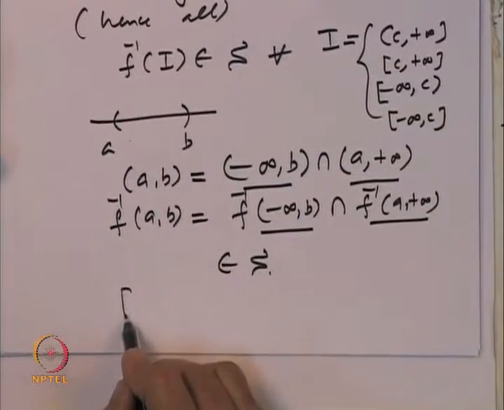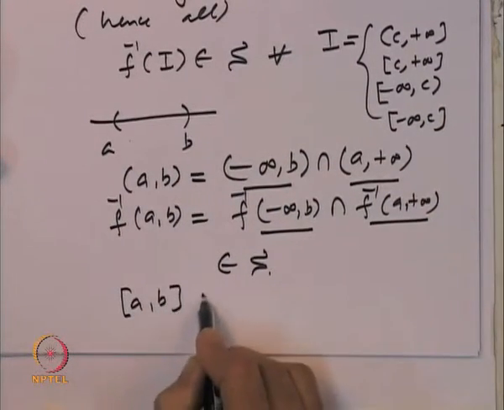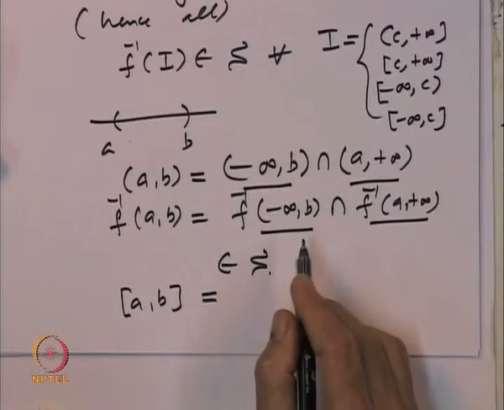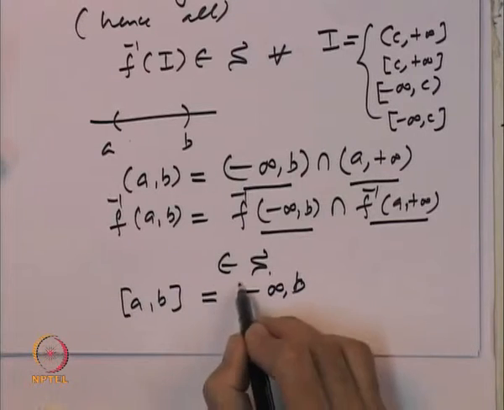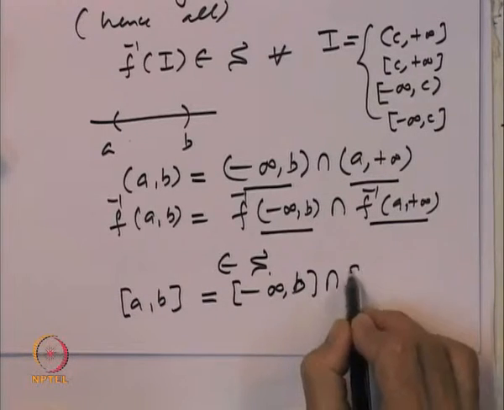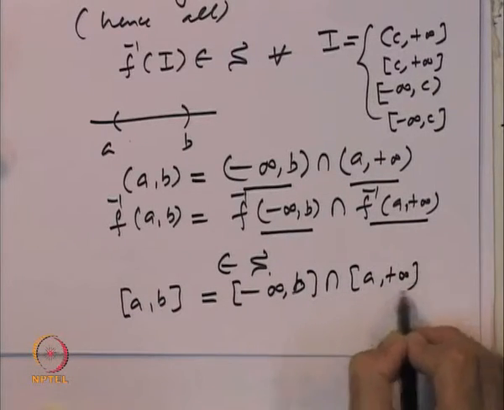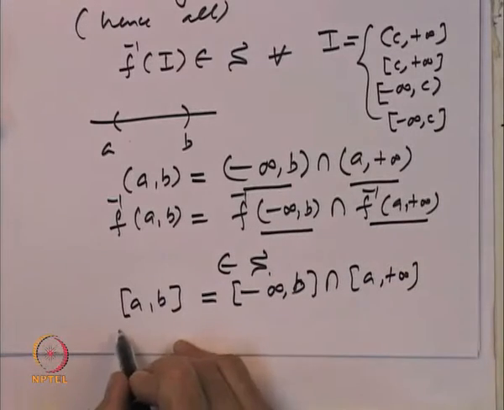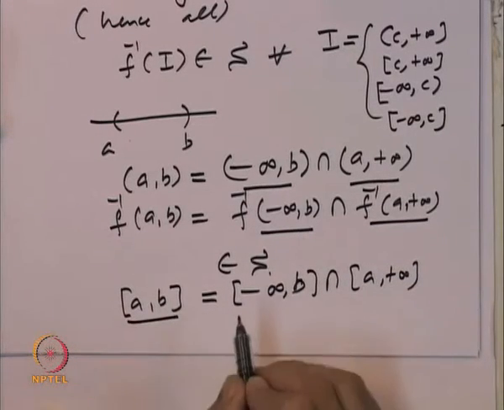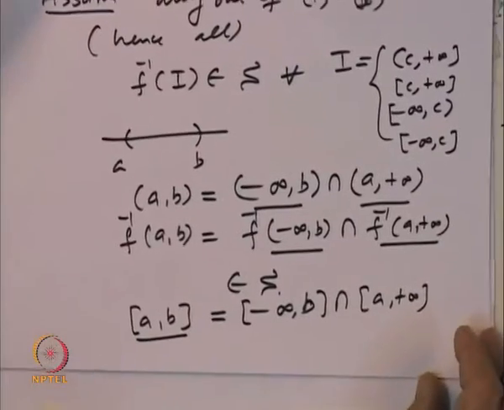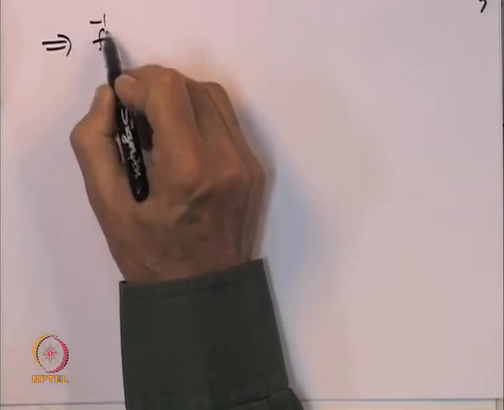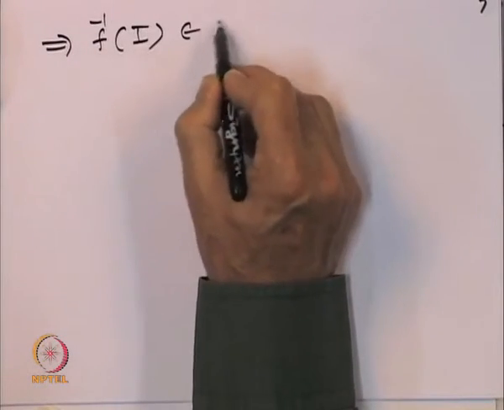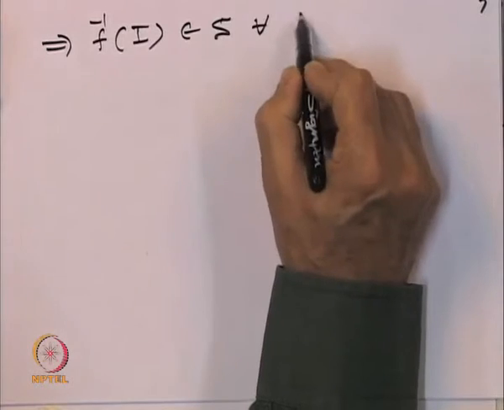For example, a closed interval a b can be written as minus infinity to b closed intersection a to plus infinity closed, and a similar argument will imply that f inverse of this interval also belongs to S. So if we assume any one of these statements 1 to 4, then f inverse of every interval belongs to S.